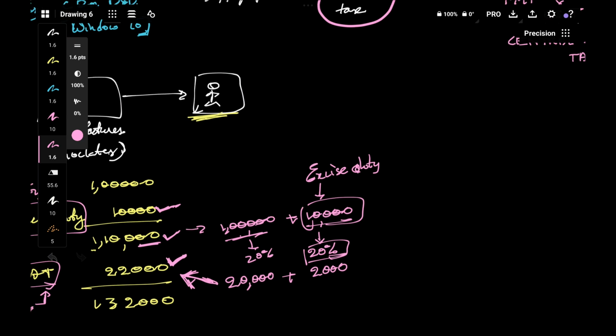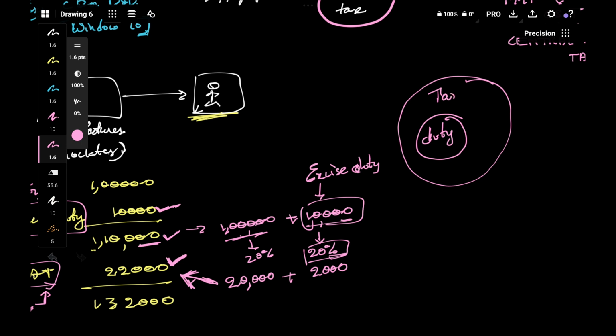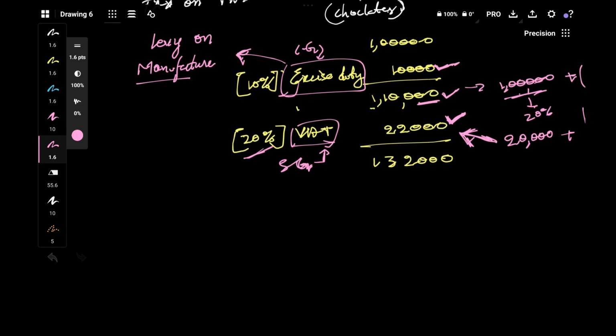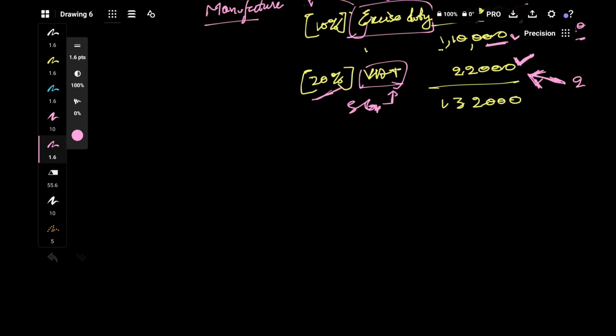So I just want to clarify one thing. Duty is also a tax, but tax is a bigger term. Duty is a smaller term. Duty is basically levied on manufacture or on imports or exports. So yeah, this is our second point, cascading effect. Let's move to our third point. I hope it is clear to you.